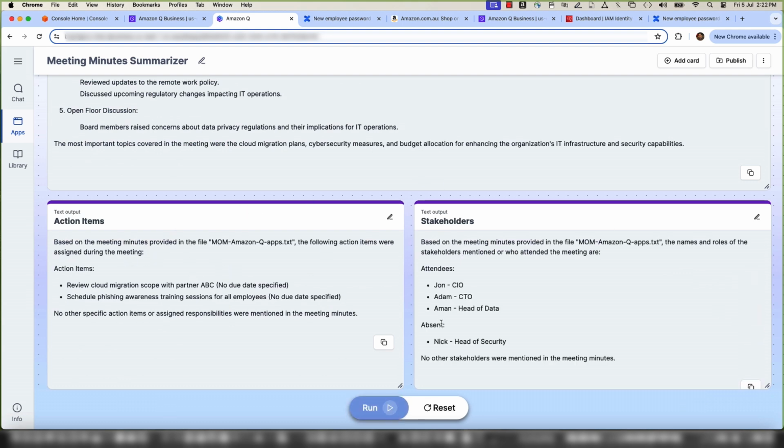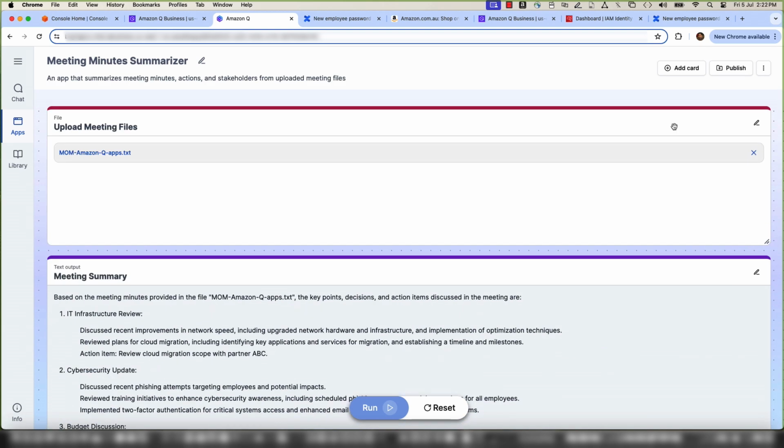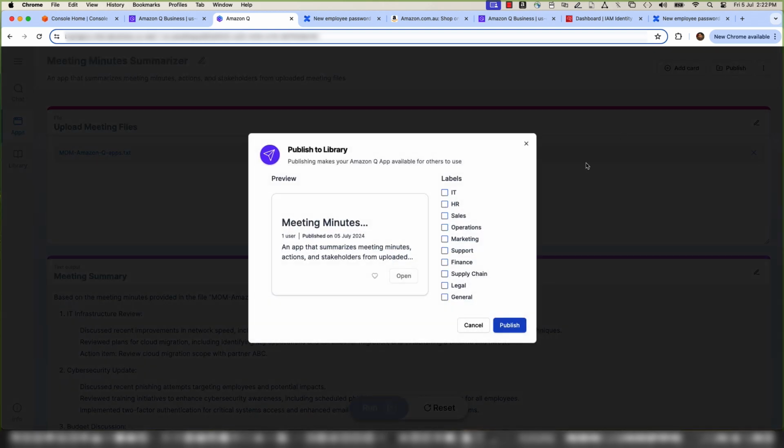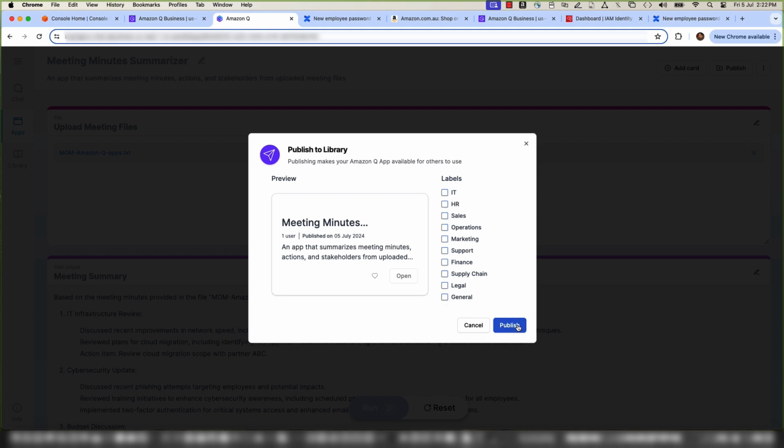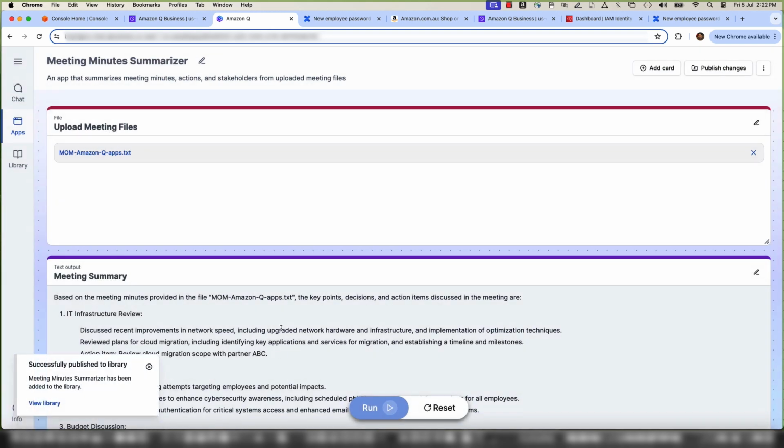If you are happy with this app and widgets, you can publish the app and share this with other business units and users in your organization. If you go to library, you can find a new custom app named Meeting Minute Summarizer. See how easily we can build lightweight apps with Amazon Q apps feature.